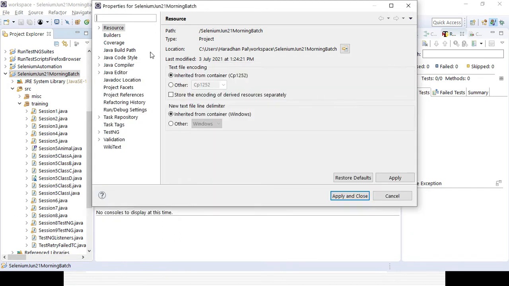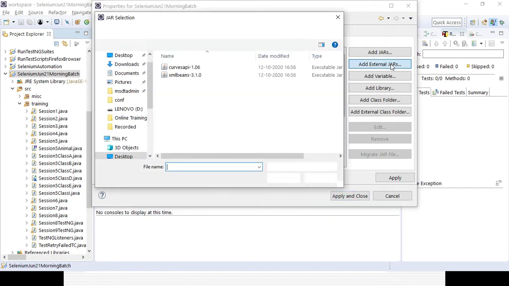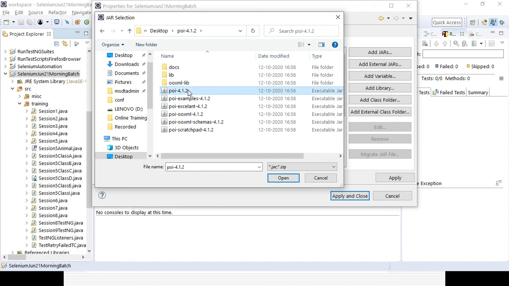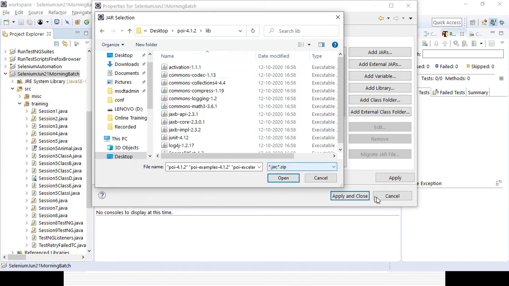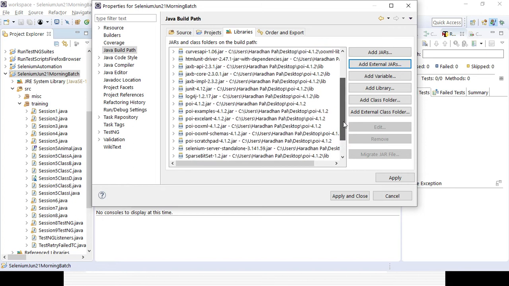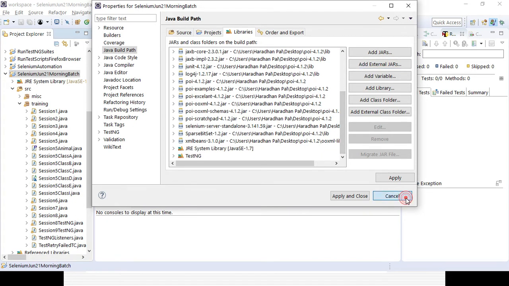So here if you go to the Java build path, I already added it, associated it in my project. You can go to add external jars, and you can select all of them. Similarly you can go to the other folder and select all the jar files, and from the library folder you can also select the jar files. After that you can apply and close, so that all the relevant jar files for reading and writing the data from the Apache API will be added to your project, so that all the relevant methods you can call directly.